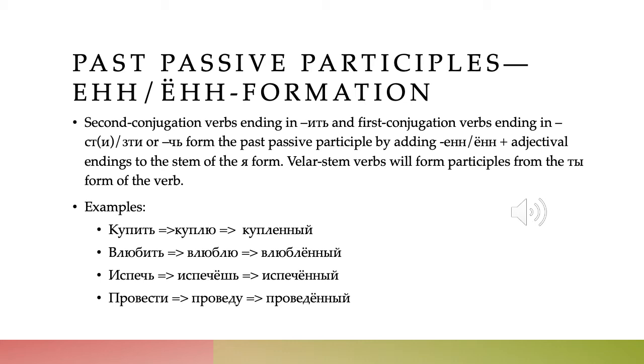Privesti, to accompany or guide or spend time, becomes privedu, privedyonny. And note the stress. We're going to talk about stress more in the next slide, but note that when the participial marker, this -yen/-yon suffix, is under stress, it is pronounced -yon. And when it is not under stress, it is -yen. So kuplenny, but vlyublyonny.